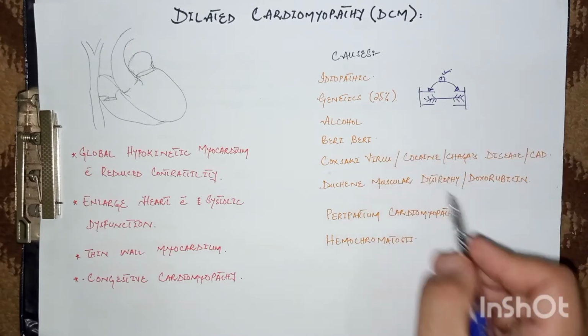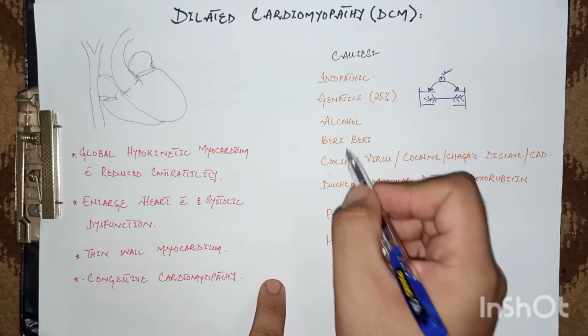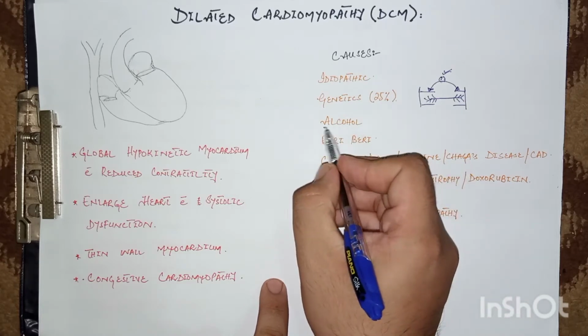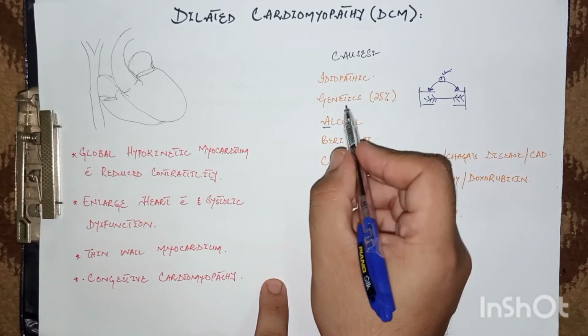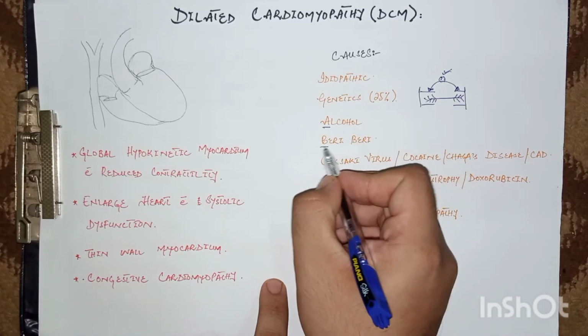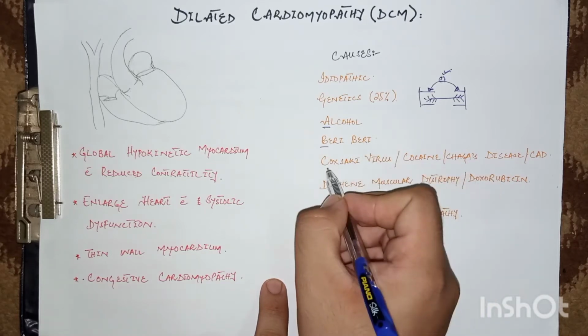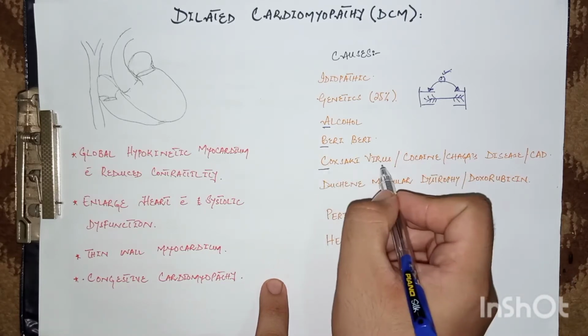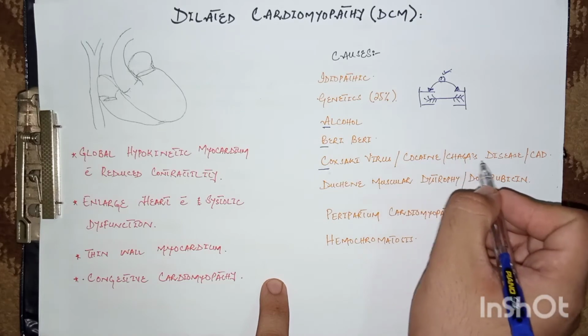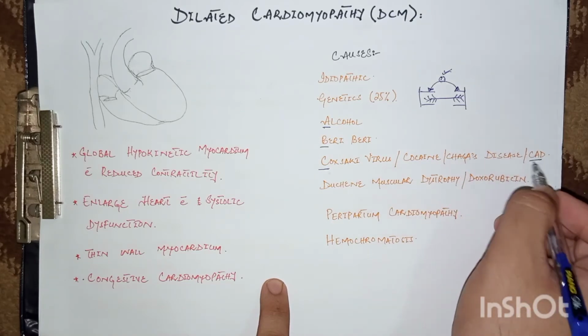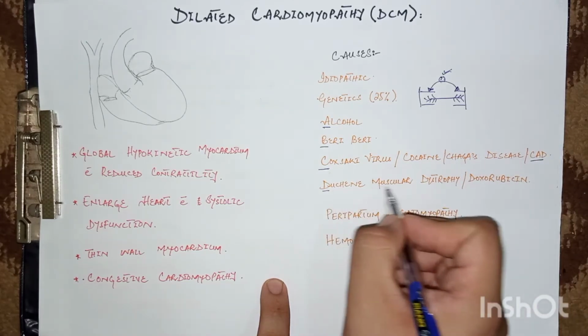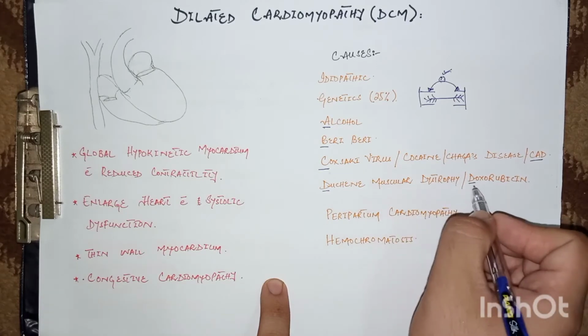The other causes include, remember the mnemonic A, B, C, D, and then P, H. A is for alcohol. It is also a cause of dilated cardiomyopathy. B is for beriberi, that is thiamine deficiency. C includes Coxsackie virus, cocaine, Chagas disease, and coronary artery diseases. D is for Duchenne muscular dystrophy and doxorubicin drug.